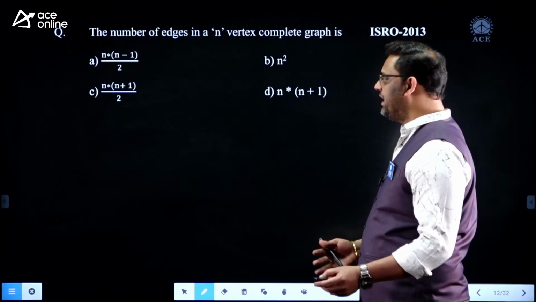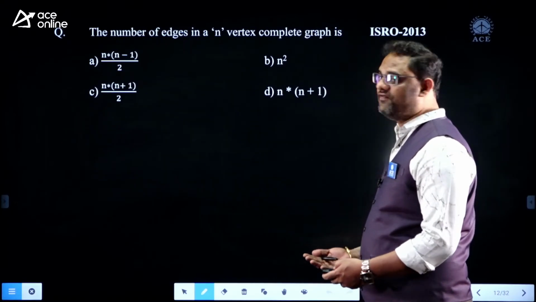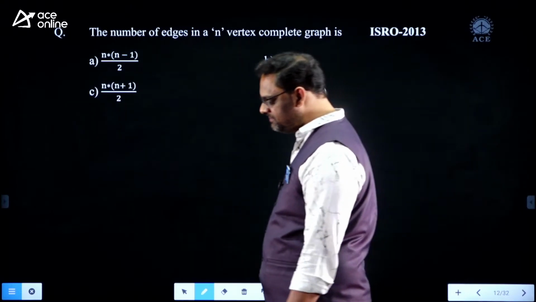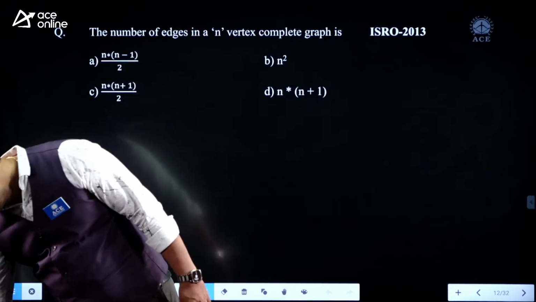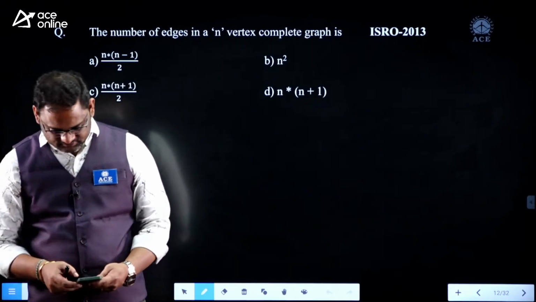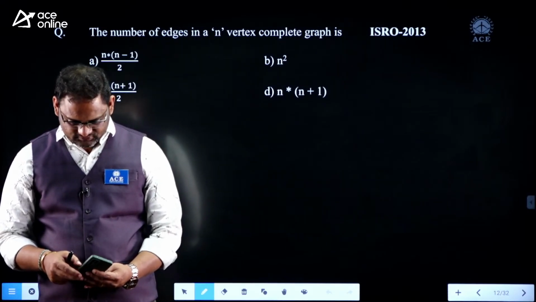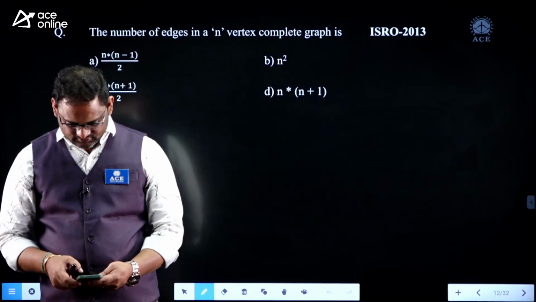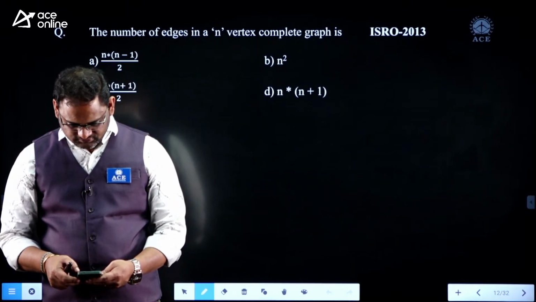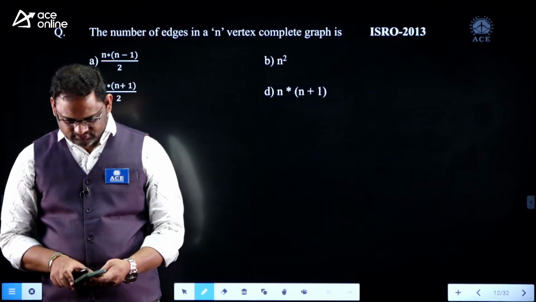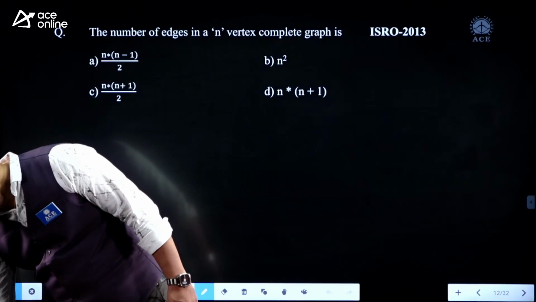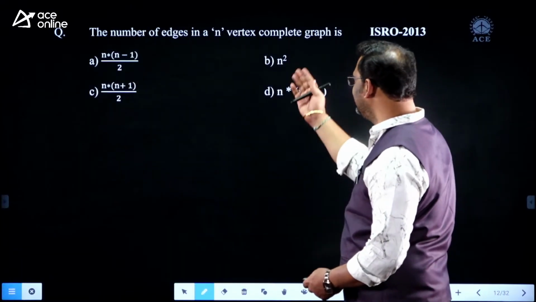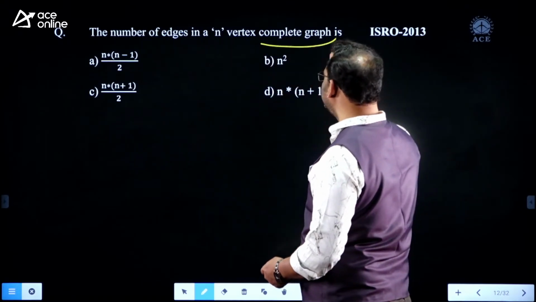Now, my dear students, I am expecting an answer to this question from you. I don't say anything, you just see the question and give me some reply. Yes, sir, the given graph is a complete graph.